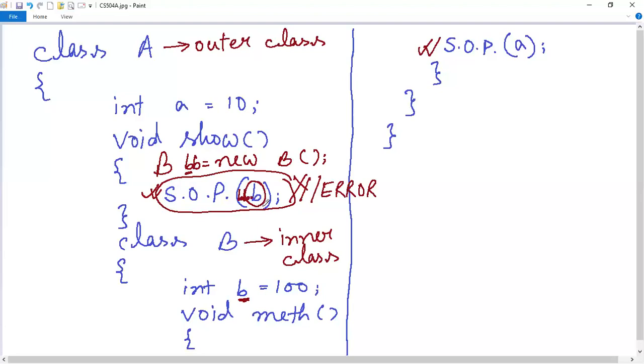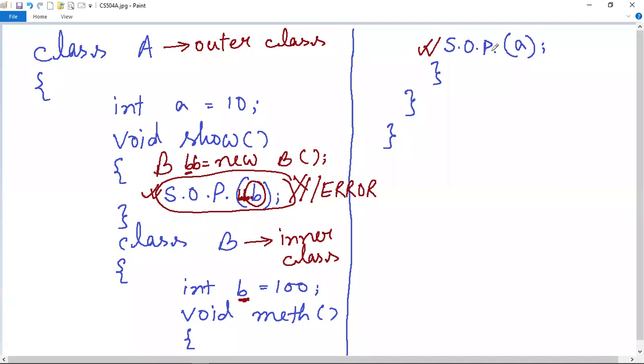So this is the concept of nested class, which says that a class declared or defined inside the scope of another class is known as a nested class, and the outer class cannot directly access nested class contents, but the nested class can directly access the outer class contents from inside it. Now let's see, if we place the static keyword before a nested class, then what will happen?